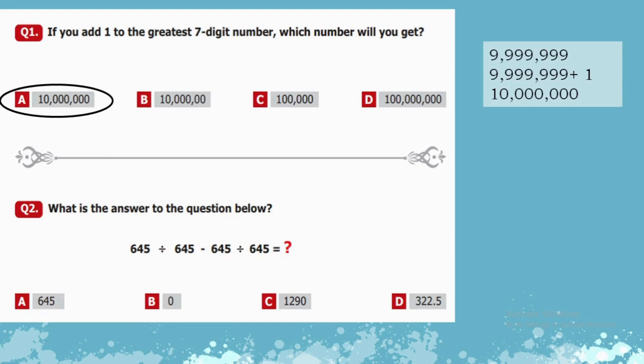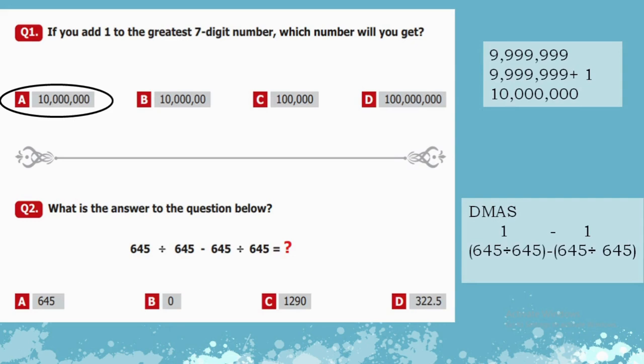Question number 2, what is the answer to the question below? 645 divided by 645 minus 645 divided by 645. So here we will apply the rule of DMAS, in which when you have more than one operation in an equation, you do division first, then multiplication, addition, and at the end subtraction.